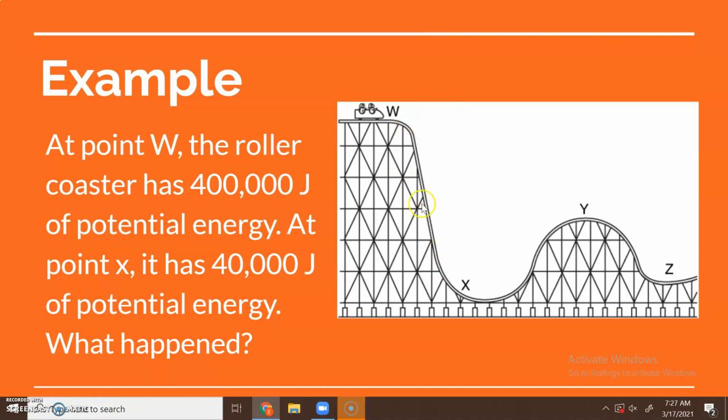It also, as it's going, is making some sound energy. If you've ever been on a roller coaster, you know they're super loud. So it's making that sound energy from potential energy. And it's also making heat energy from the kinetic energy. So when the coaster is going along these tracks, the tracks are heating up a lot because of that kinetic energy going across them, transforming into thermal energy.